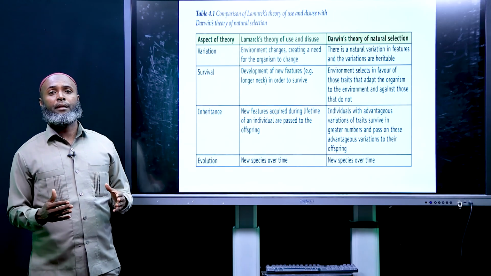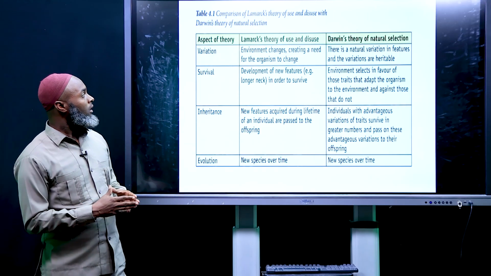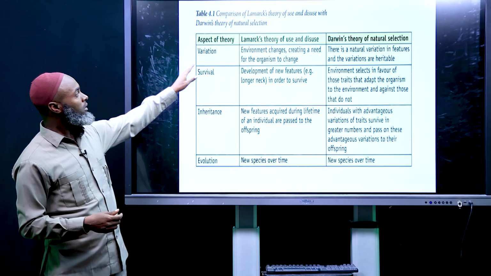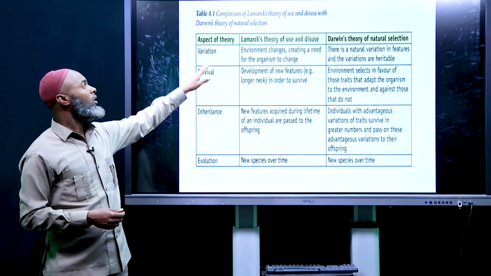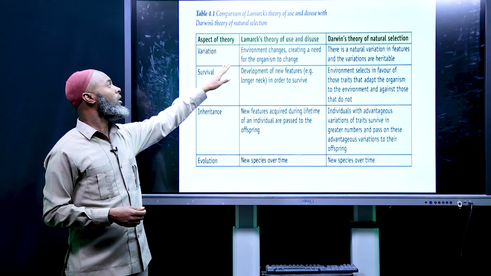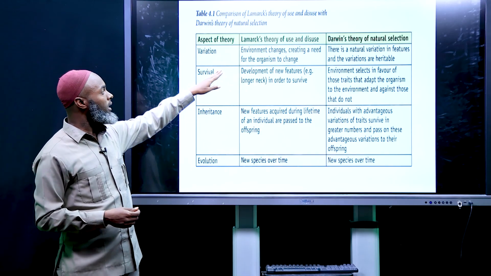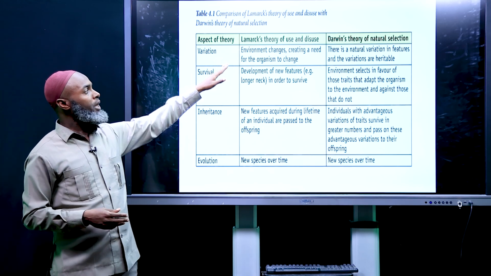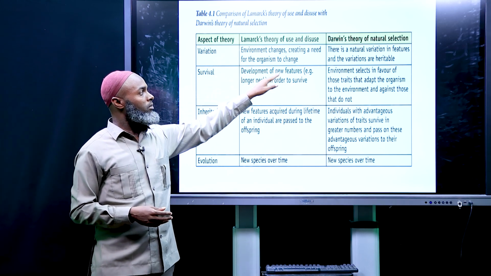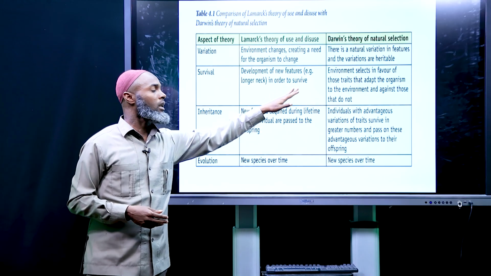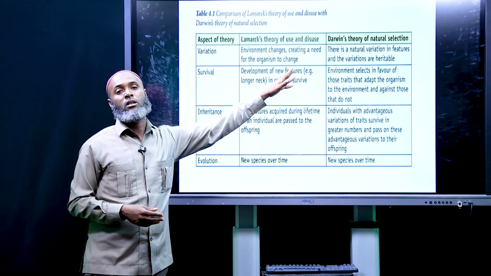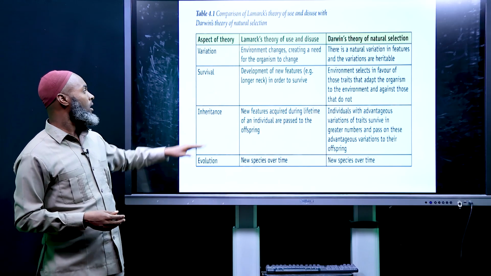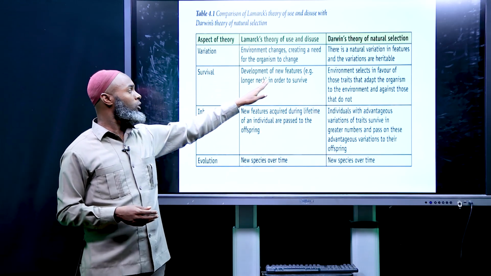Now let's compare Darwin's theory and Lamarck's theory. Variation: in Lamarck's theory of use and disuse, environmental change creates a need for the organism to change. In Darwin's theory, there is a natural variation in the features, and the variations are heritable. Here there is also environmental change, followed by survival and development of new features.